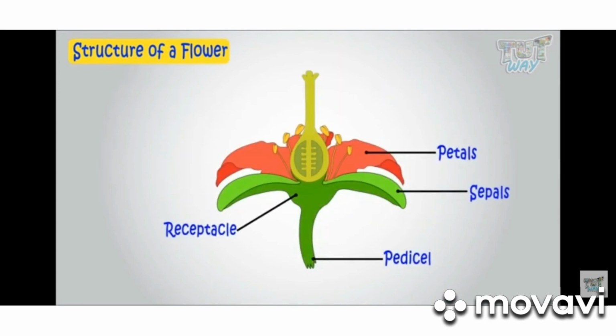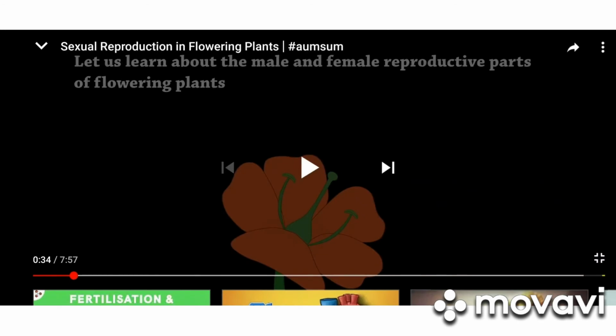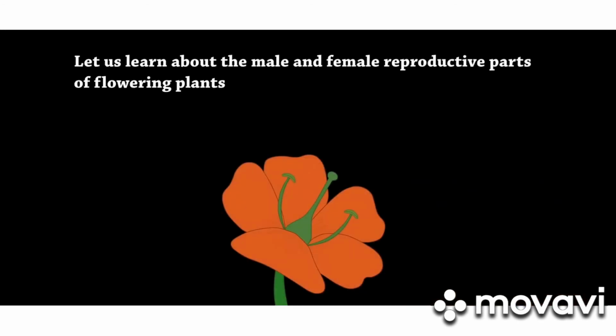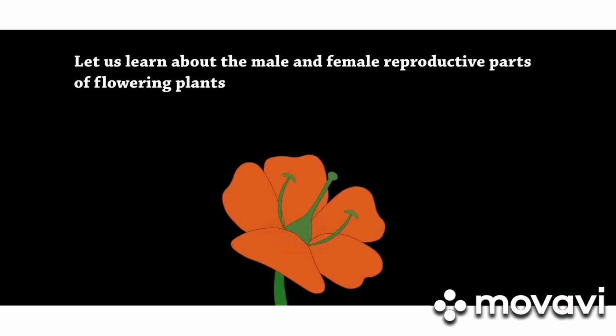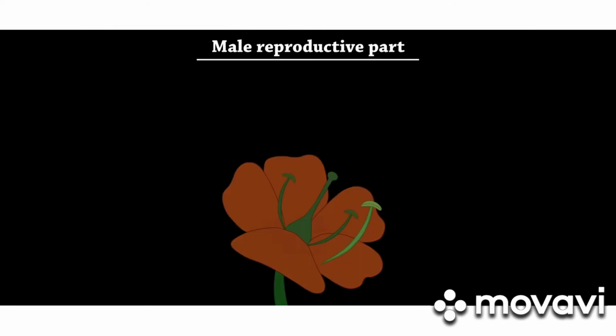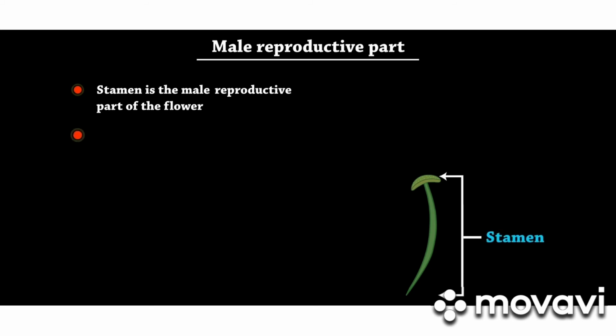Understood the parts of a flower? So one more time, we will see the male and female reproductive parts of flowering plants. The male reproductive part is the stamen and the female reproductive part is the carpel. First, the male reproductive part of a flower is called the stamen.